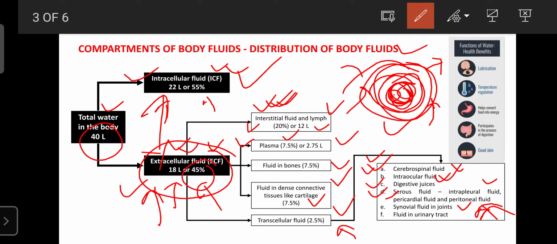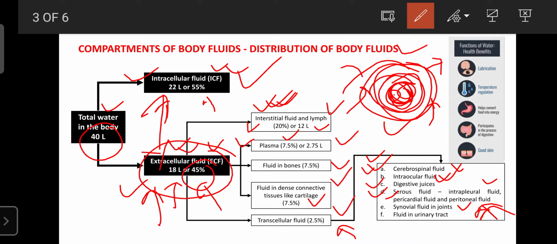Here uric acid is present. If the uric acid level increases in the synovial fluid, then we suffer from rheumatoid arthritis, or the joint movement can be blocked, our locomotion can be blocked. That is the importance of the synovial fluid present in the joint. It is also considered an extracellular fluid.